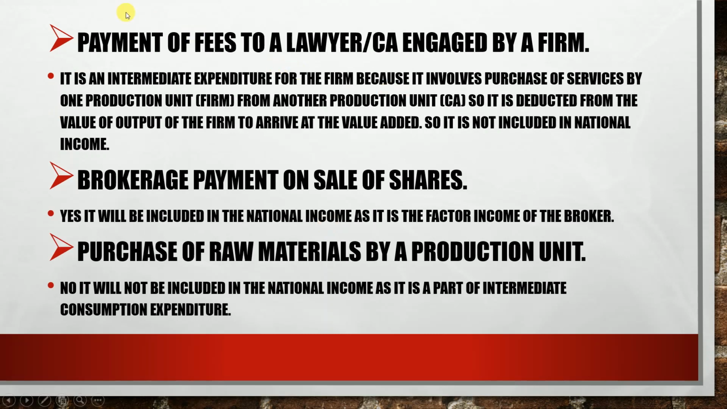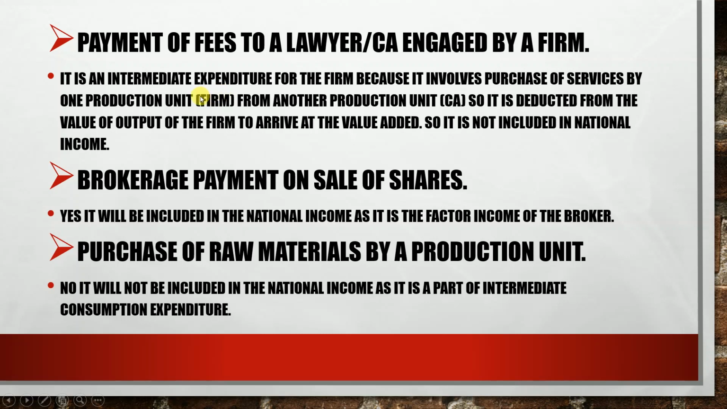Next, payment of fees to a lawyer or CA engaged by a firm. Most important statement, students, usually asked in CBSE. In this statement, one point should be noted that a firm is a production unit and here the lawyer or CA is also considered as a separate production unit. So any fees paid by one production unit to another production unit is considered as intermediate expenditure. That's why it is not included in national income.